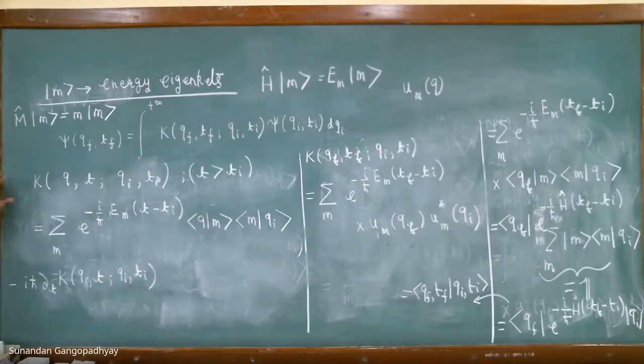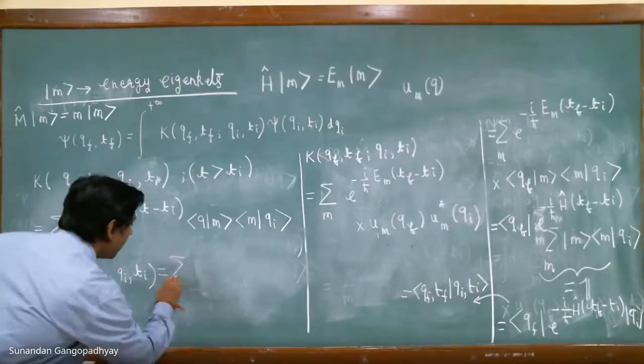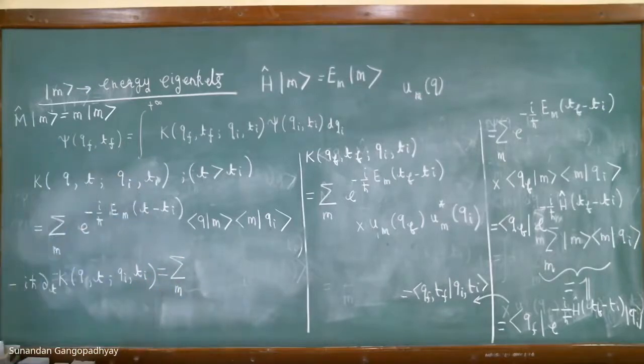So I act on this equation with minus i h bar del by del T on both sides. If I do that, what I will get is the following. I have a minus i h bar over here, and the derivative will pull out a minus i by h bar E_n. So h bar will get cancelled, and you will have minus i and minus i, so that will give you a minus.